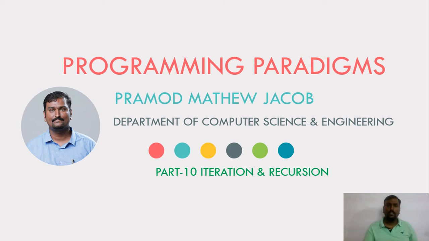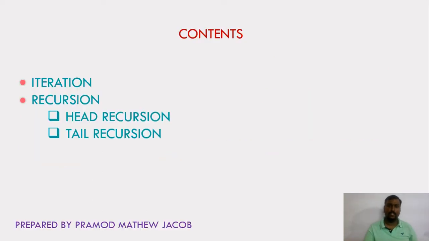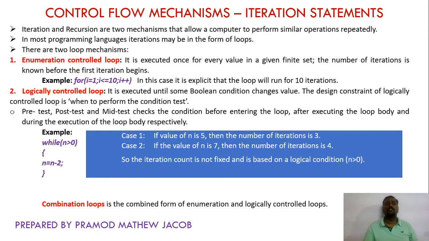Hi all. In this session, we will learn about the control flow mechanisms like iteration and recursion in detail. First, let's learn about the iteration. Iteration and recursion are two mechanisms that allow a computer to perform similar operations in repeated mode.